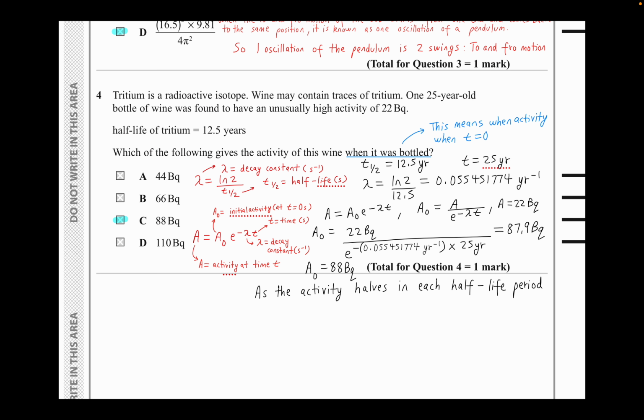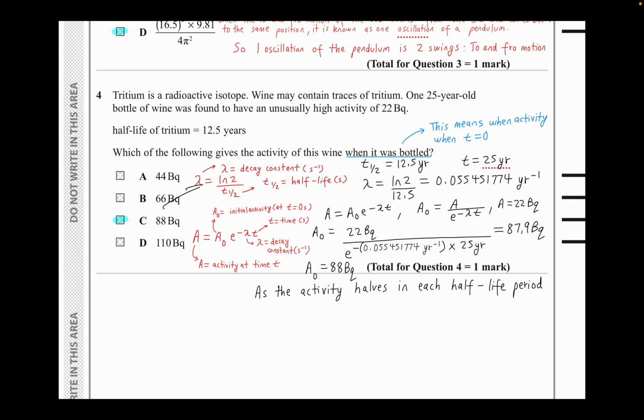You're going to use that formula first, because we need to find out what the decay constant is. And remember, the units are very important for these formulas. You do have to know the units really well. For decay constant, it's per second. It's not seconds. Remember, it's per second. You have to find lambda so that you can substitute it in order to find out what the activity was at time 0. But remember, it's not this part. It is the initial activity.